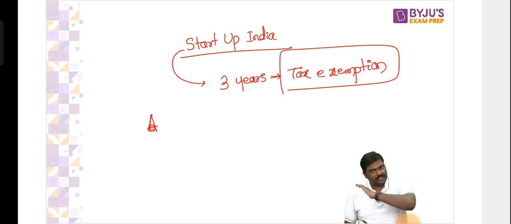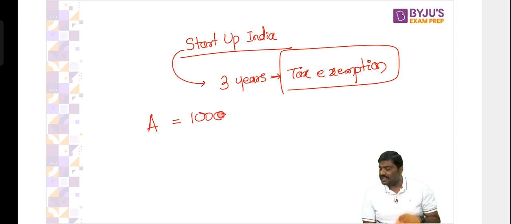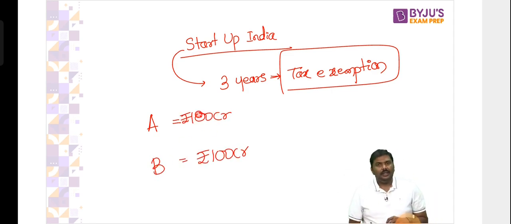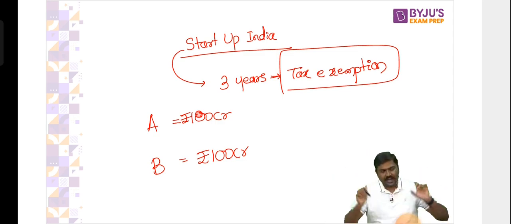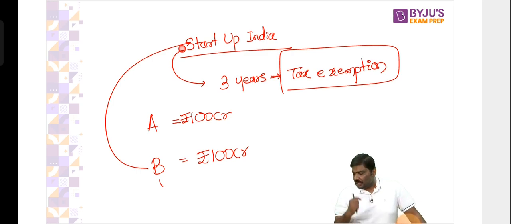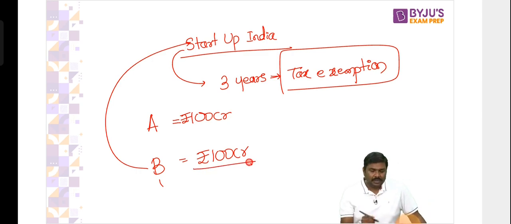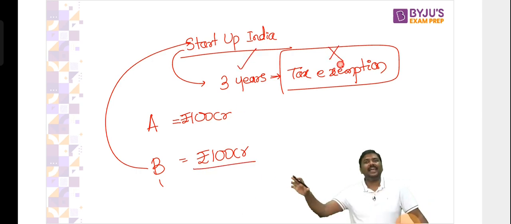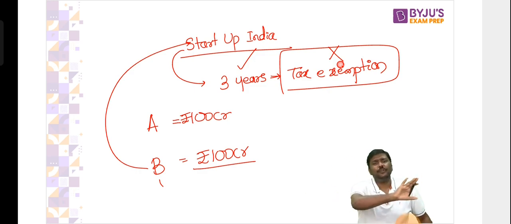Imagine there is a company A. This is not a startup. It has earned 100 crore rupees of profit. There is also company B which has earned a profit of 100 crore rupees. But the difference between A and B is A is not a startup, B is a startup. And now look at this. Government tells you, imagine you're the owner of the startup, if you are recognized as a startup, in 3 years, you do not have to pay any taxes. On the profits that you have earned, you don't have to pay any taxes.